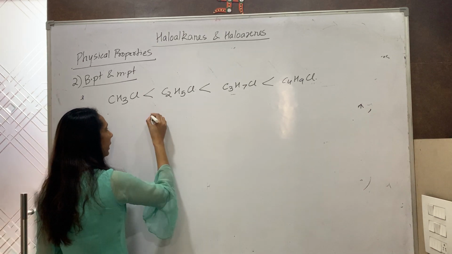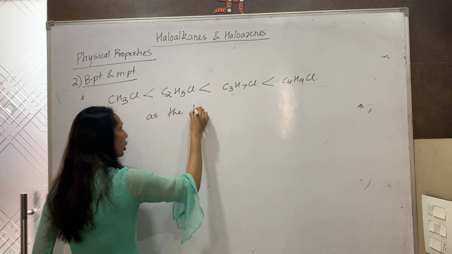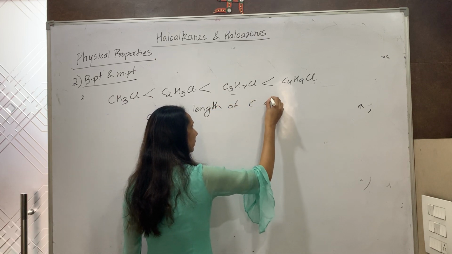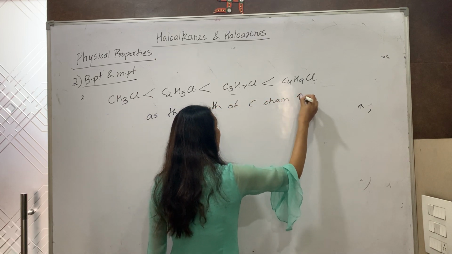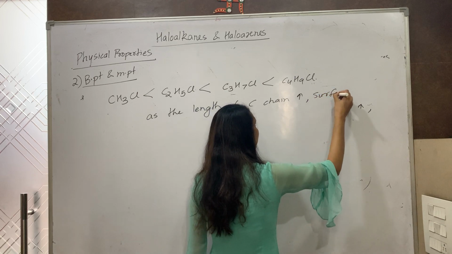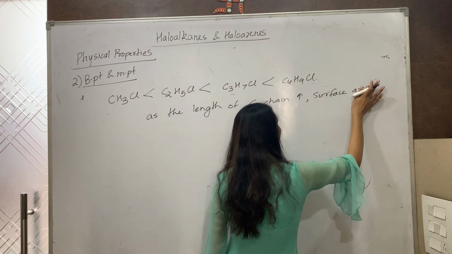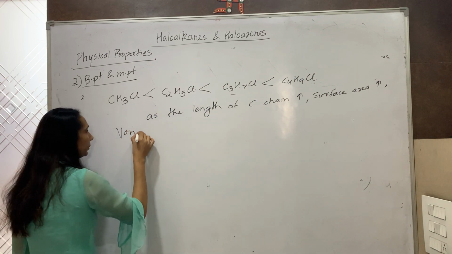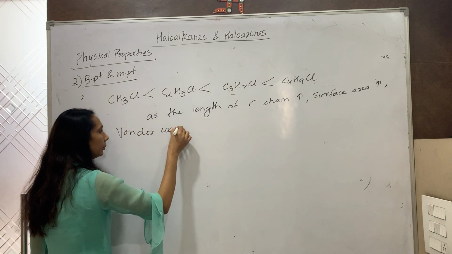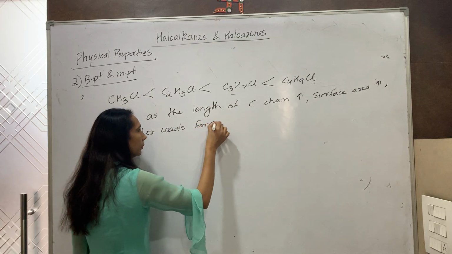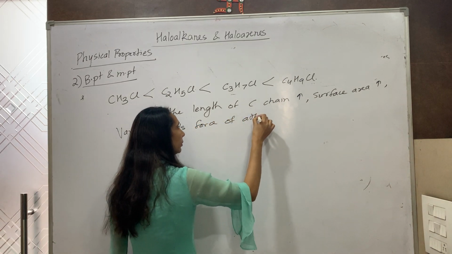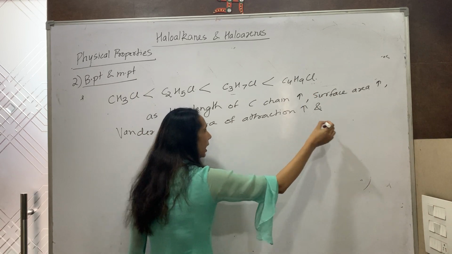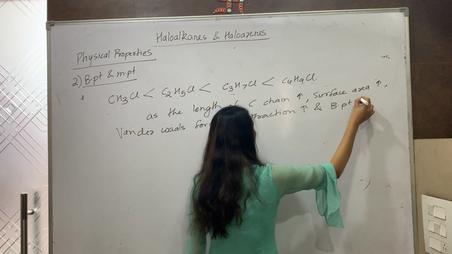As the length of carbon chain increases, surface area increase, van der Waals force of attraction increase, and thus the boiling point increase.